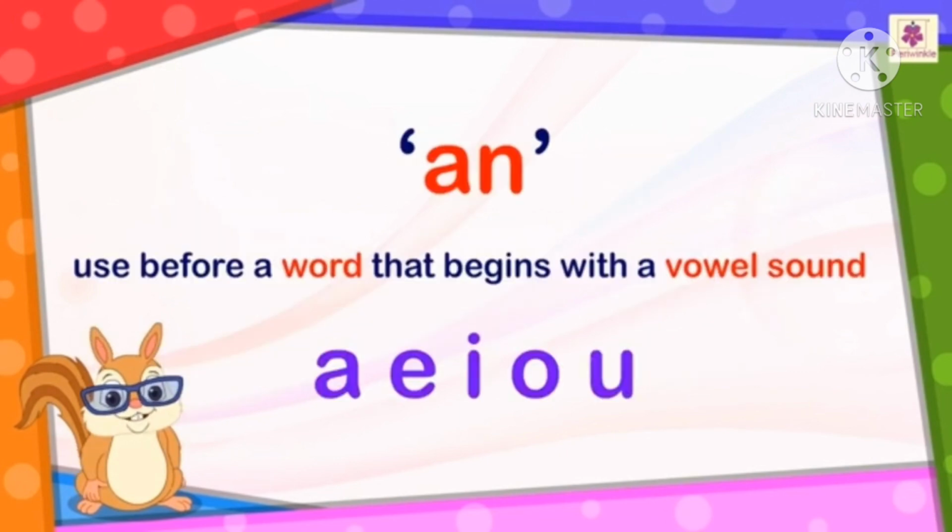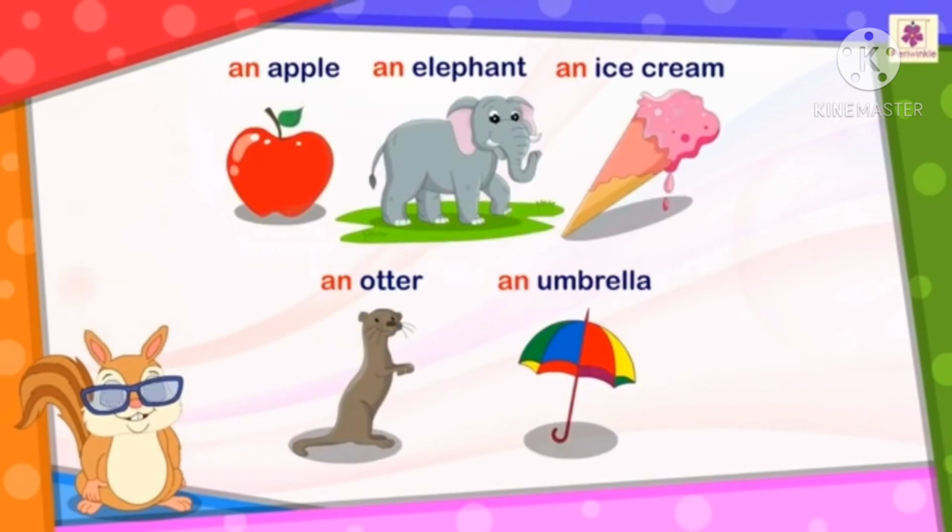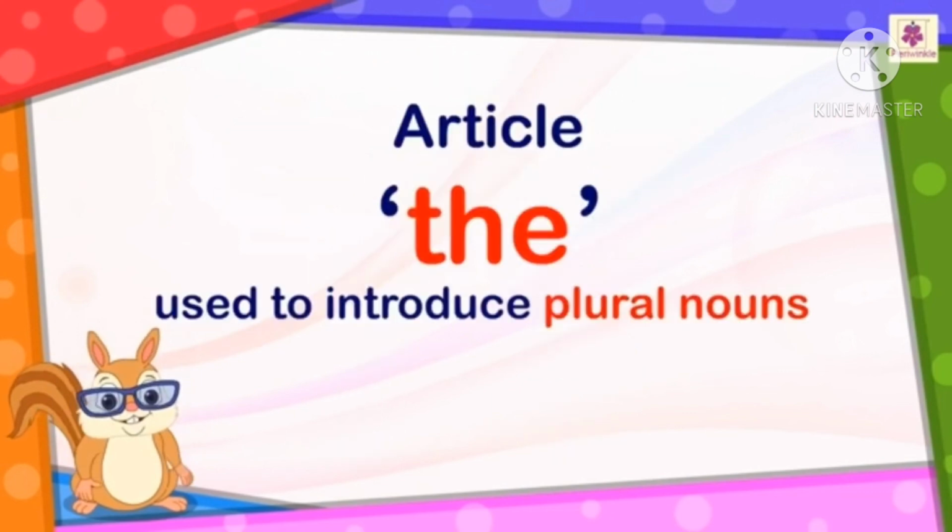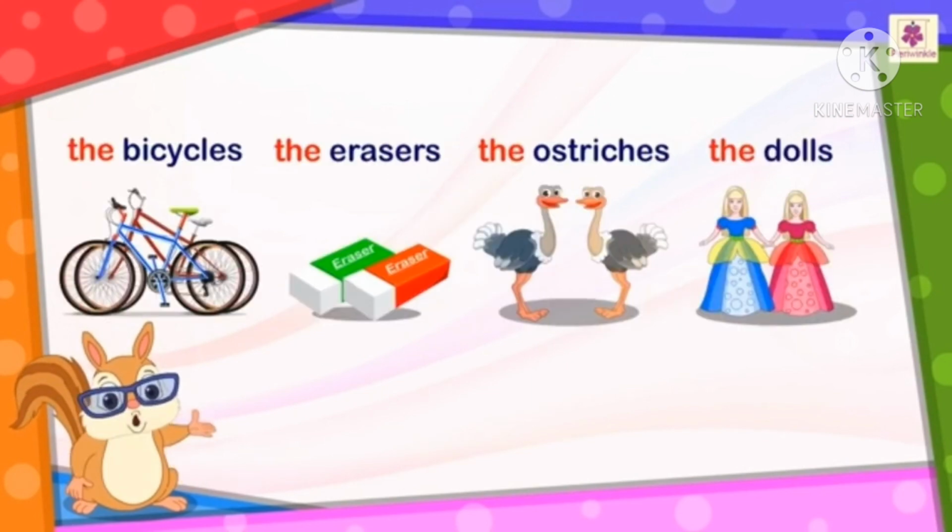And we use an before a word that begins with a vowel sound: a, e, i, o, u. For example, an apple, an elephant, an ice cream, an orchard, an umbrella. The article the is used to introduce plural nouns. For example, the bicycles, the erasers, the ostriches, and the dolls.